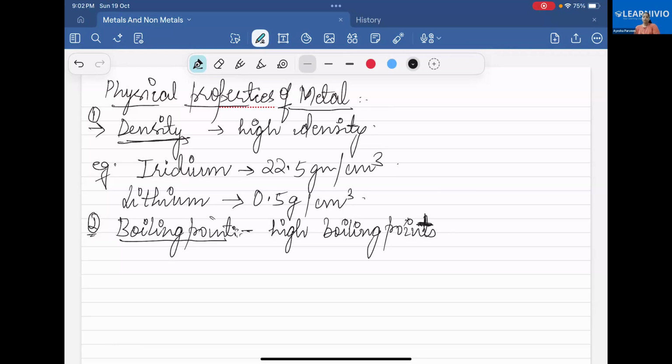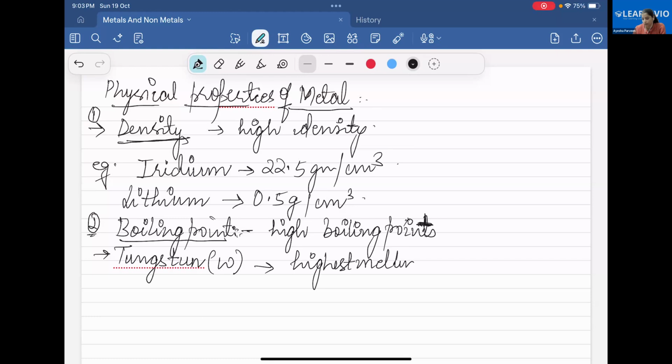So where I was talking about the boiling point, metals have a very high boiling point. Among the metals, tungsten is a metal. In short form, we write tungsten as W. It has the highest melting point.